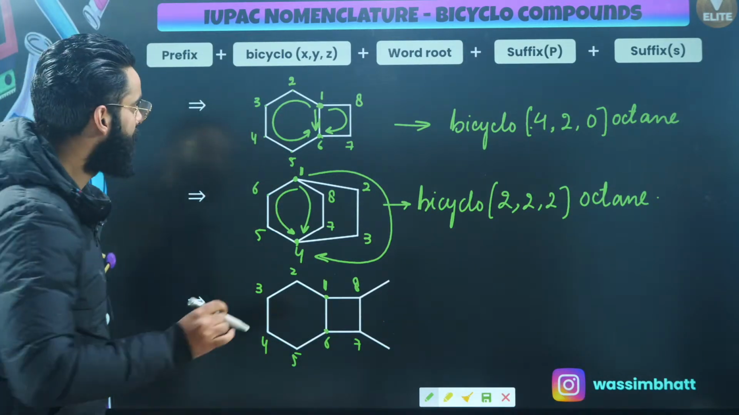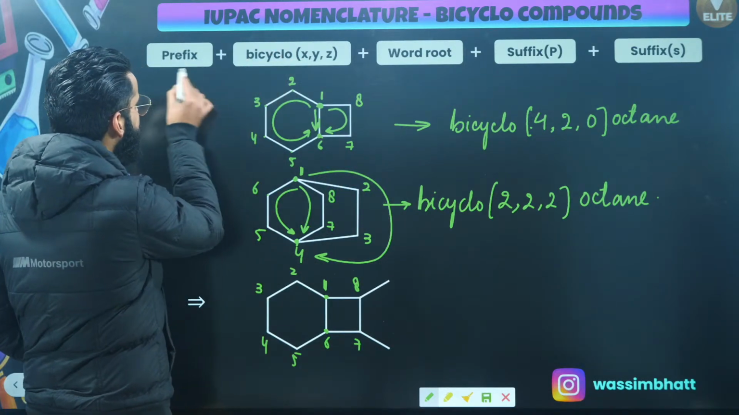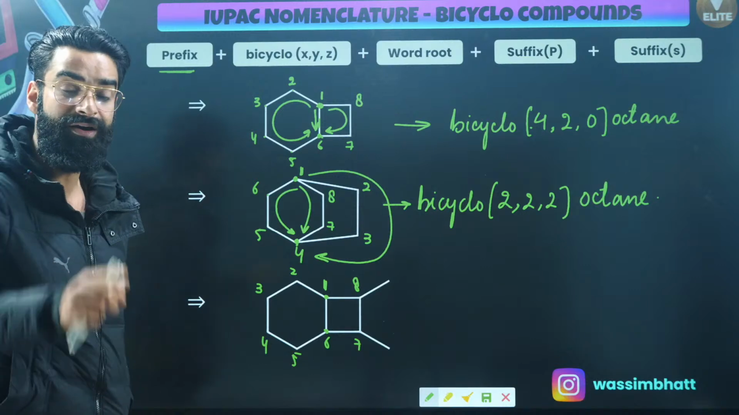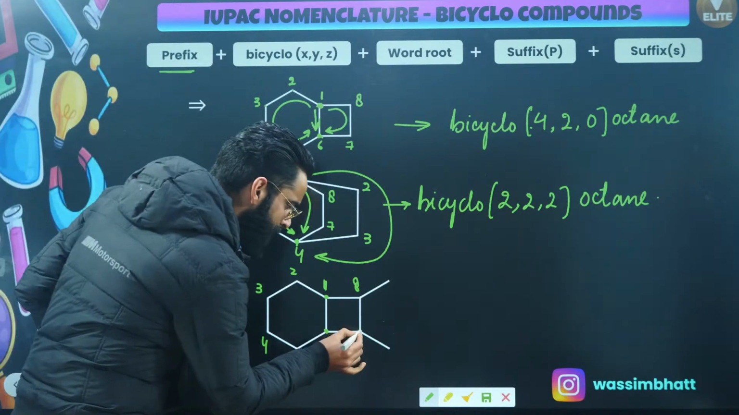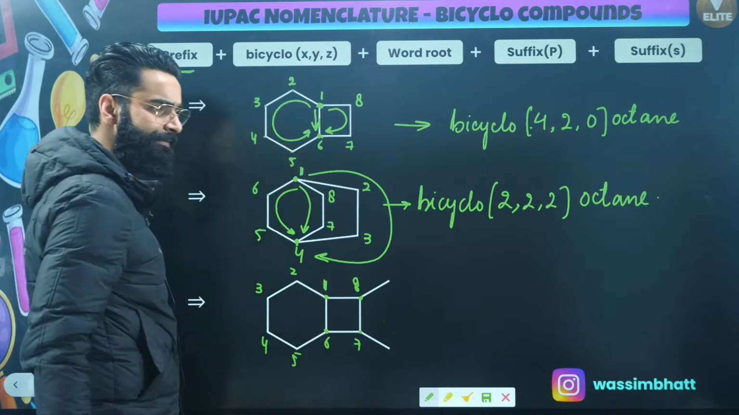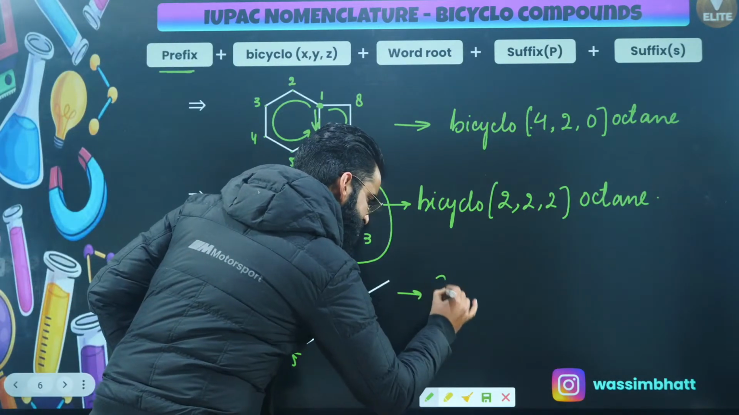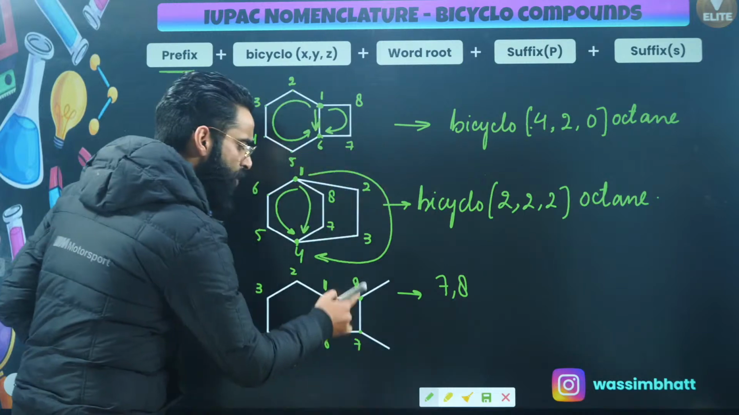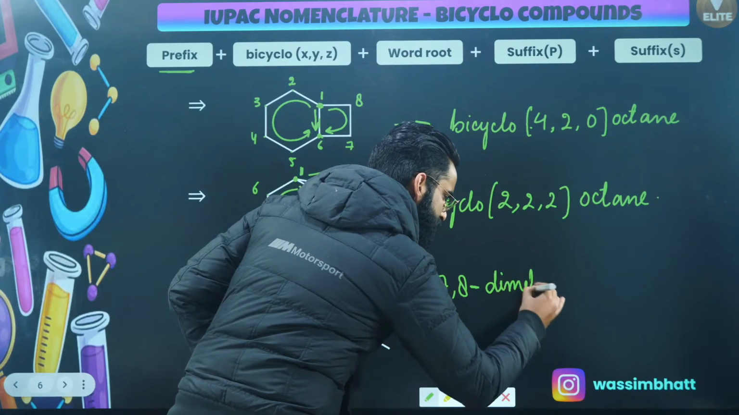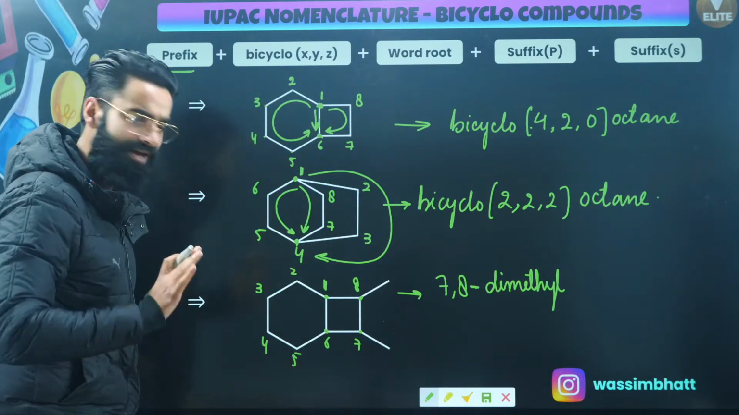Now, people, understand. Before bicyclo, there is a prefix. We need to write the prefix. Do we have to write the prefix over here? Absolutely. Because at carbon number 7 and at carbon number 8, there are 2 methyl groups attached, right? So I will be writing 7, 8, dimethyl. Prefix is done and dusted.